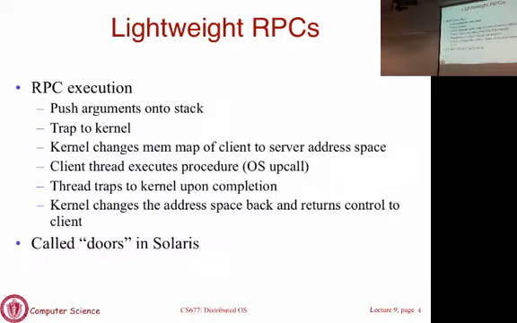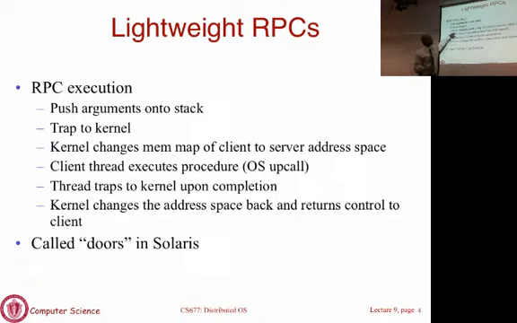In many cases, the client may be communicating for the first time, so there may not be any such pre-allocated region. So what you will do is you will take a small region of memory from the client's address space, and you will use what is called memory mapping, which is essentially a way by which you can take a region of memory and map it into another process's address space, so it becomes available. It's a way to share memory across processes.